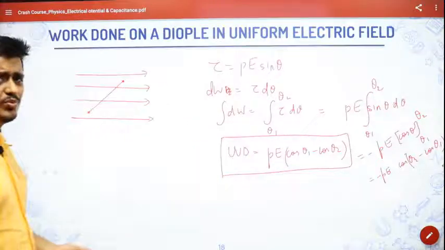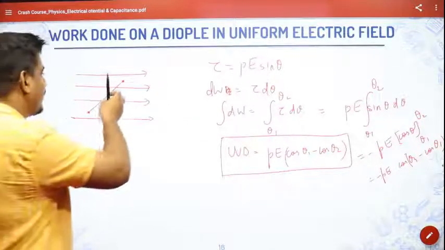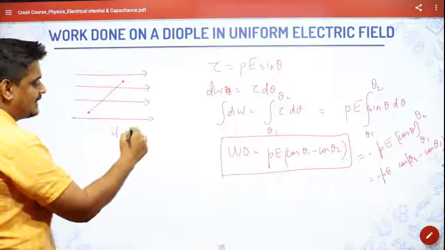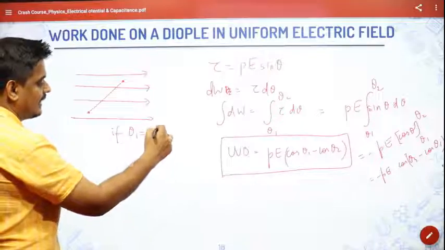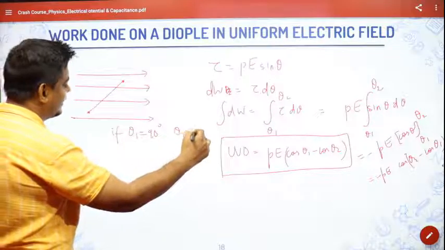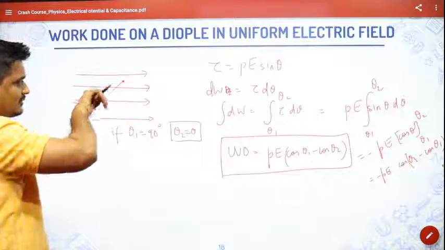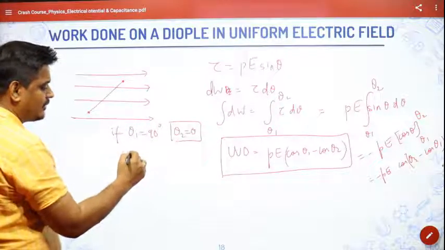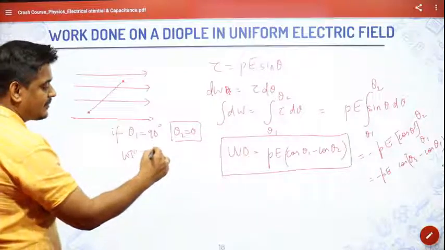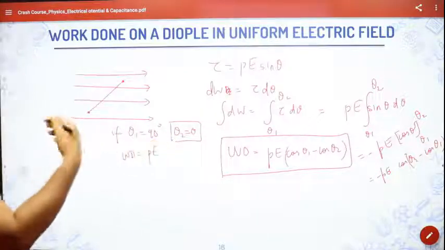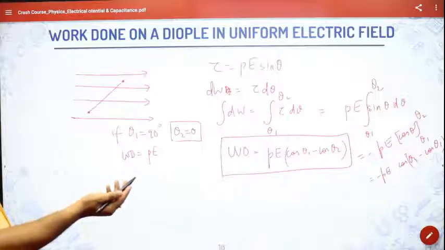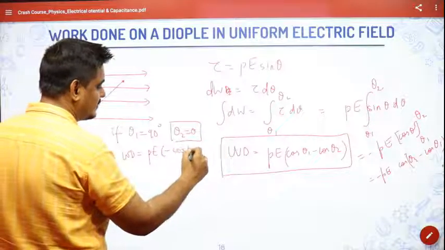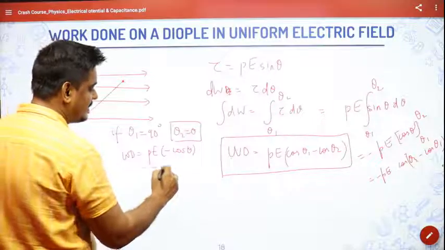If I assume that the dipole is already at 90 degrees, and then I am moving it, that is, if I take theta 1 as 90 degrees and theta 2 as some value theta, whatever angle I am moving, say 2, 3, 4, 5 degrees, then I can write from here that work done will be equal to PE (cos 90, which is 0, minus cos theta), so it will become minus PE cos theta.